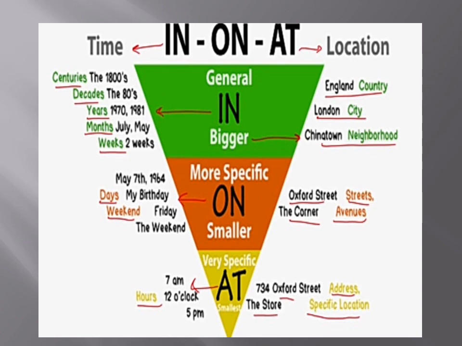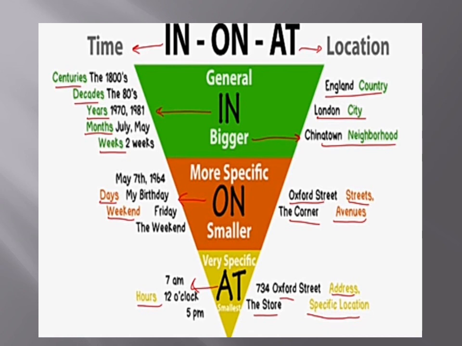And at. When we talk about the very specific, we use at for the specific point: at 7, and especially for hours. I will reach here at 7 a.m. She will complete her task at 12 o'clock. She will take tea at 5 p.m. On the right side, you can get it. She lives in England. She lives in Islamabad city. She lives in her neighborhood.